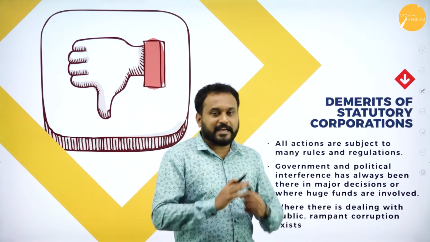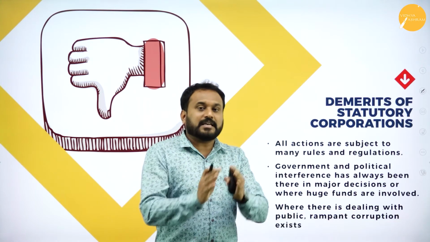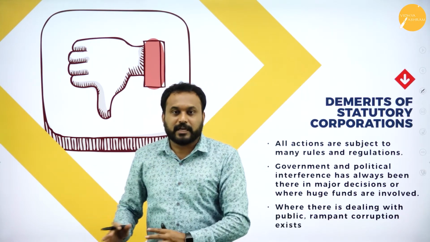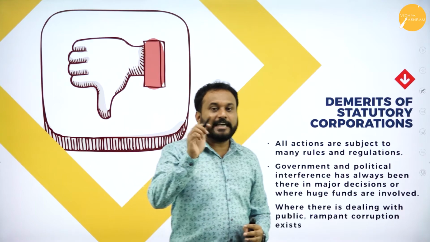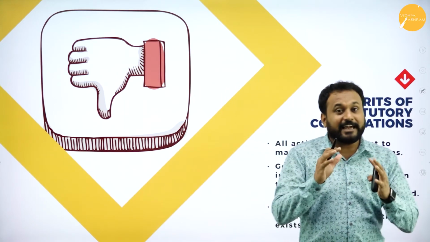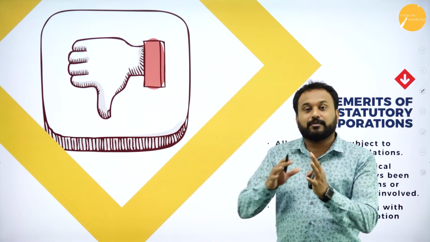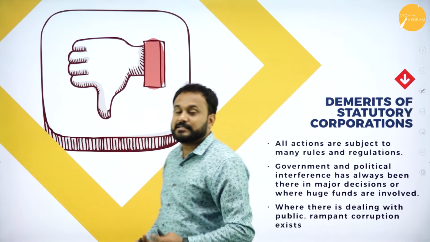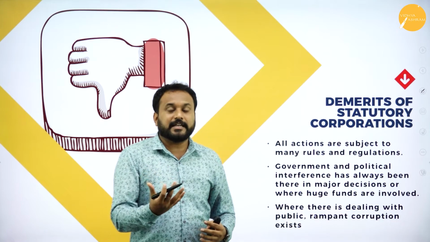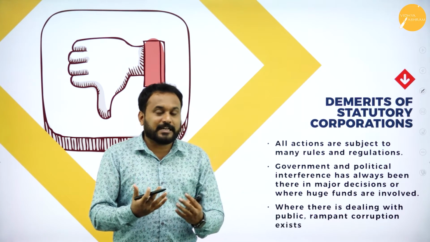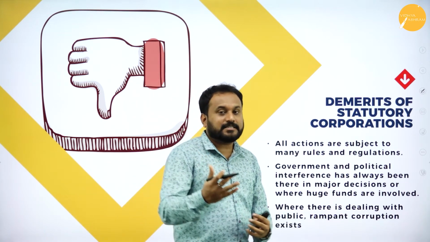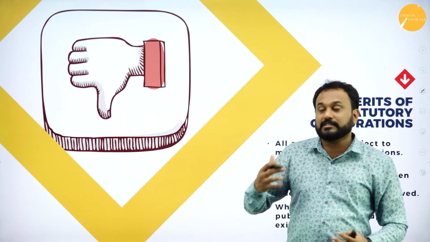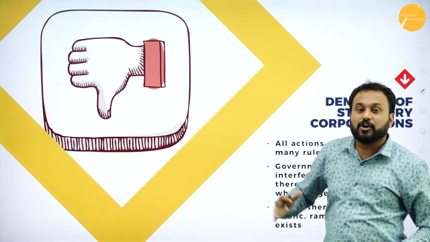I'll tell you, students, take it from me. If there is a boon, there is a bane. You need to go into the detail. The devil is in the detail, is what I always tell my students. You need to understand statutory corporation in detail. Don't you feel that SBI also has demerits? Definitely they have. Doesn't LIC have demerits? Yes, they have. So what is the demerit of a statutory corporation?